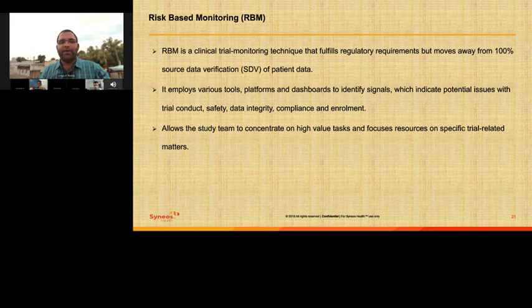A couple of the metrics we can create with RBM are site performance metrics, site quality metrics, or site data metrics. When we say site performance metrics, we can think of enrollment or randomization dates, or maybe screen failure rate, or dropout rate. So these are some of the examples.